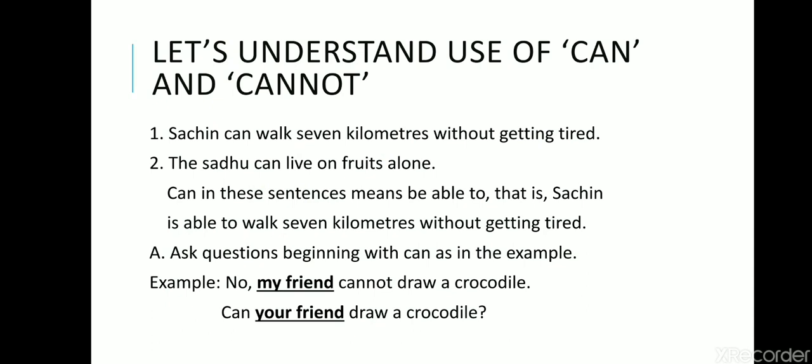First, Sachin can walk 7 kilometers without getting tired. Second, the sadhu can live on fruits alone. By these two examples, you can see that can is used to show the ability. Like Sachin is able to walk 7 kilometers, whereas the sadhu in the second example, he can live, that means able to live on fruits alone. So can shows ability to do something.